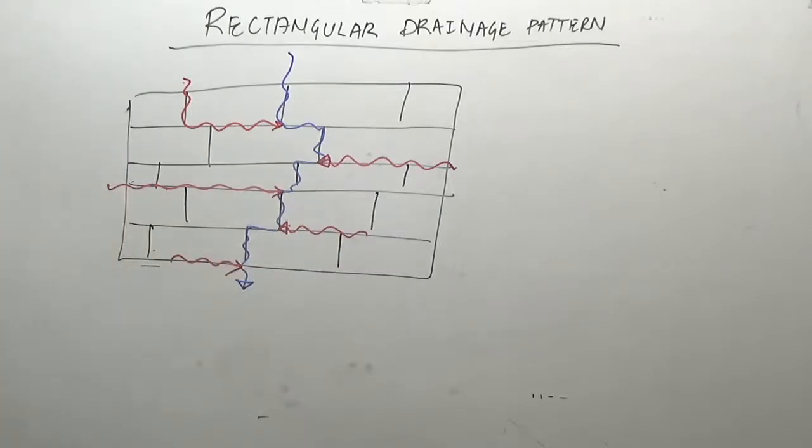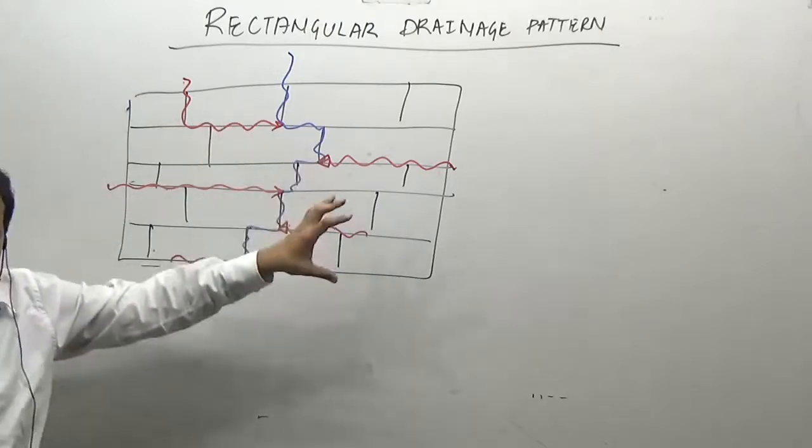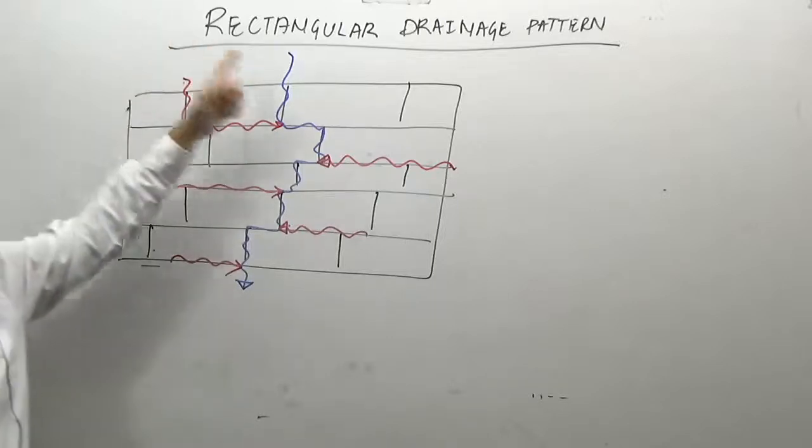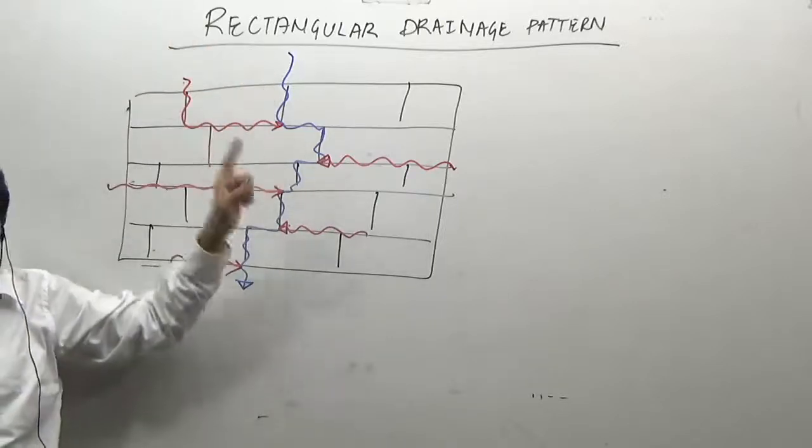Doesn't it look like the tributaries here join the main river at right angles? Yes. If we remove this black color, won't it look as if the main river is flowing and the tributaries are joining at right angles?